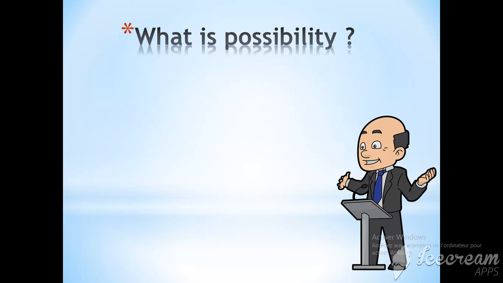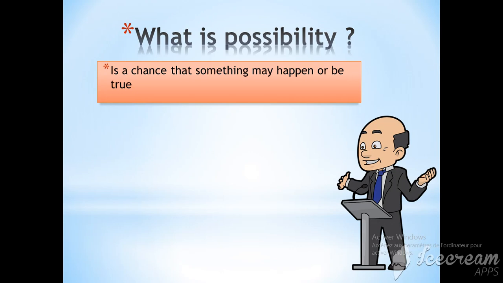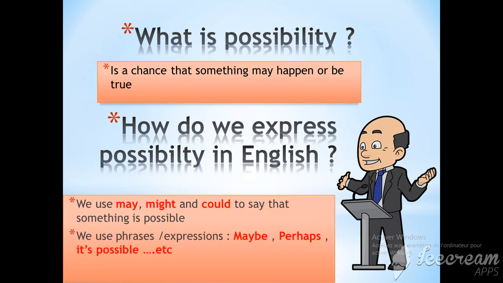So first question, what is possibility? Possibility is a chance that something may happen or be true. And how do we express it in English? We can use modal verbs may, might, and could to say that something is possible or can be true now or in the future. As well, English speakers use certain phrases and expressions like maybe, perhaps, it's possible, etc. So let's have a look at the following expressions and modal verbs.